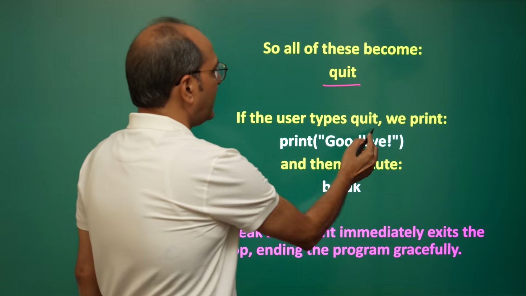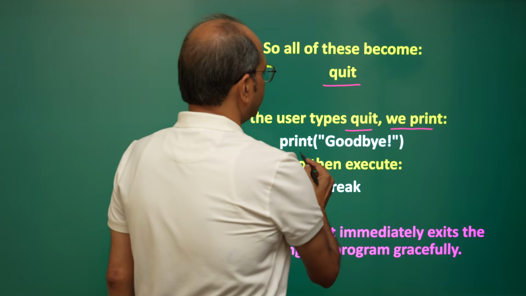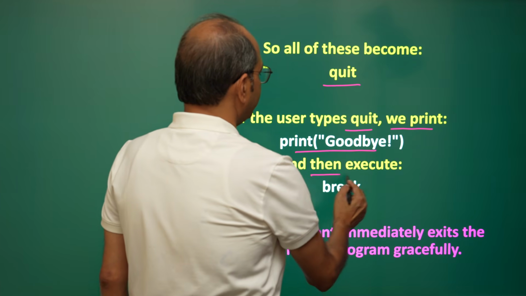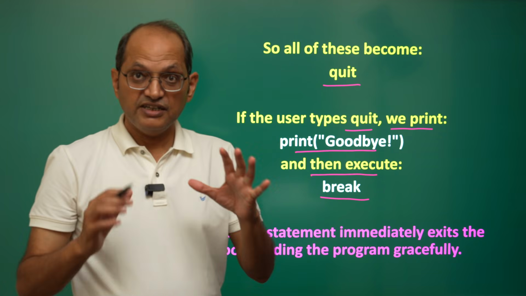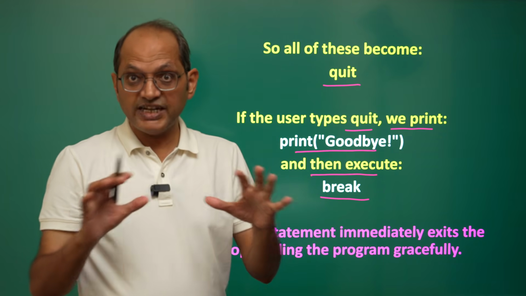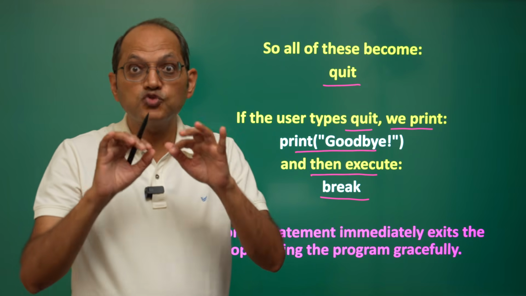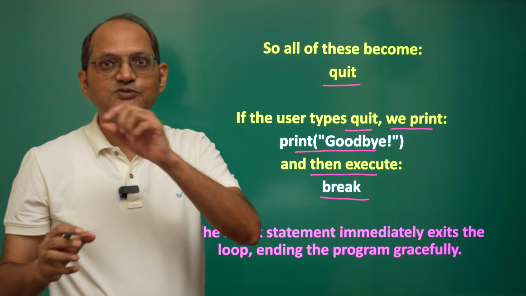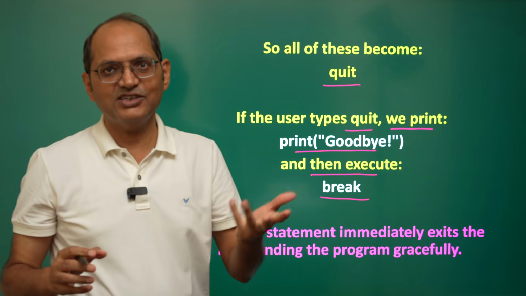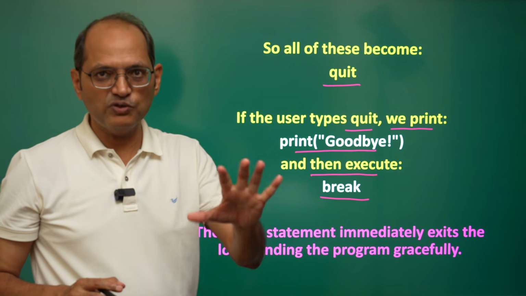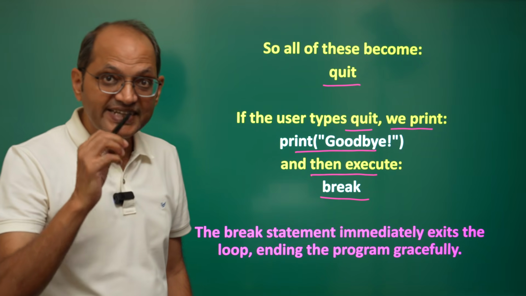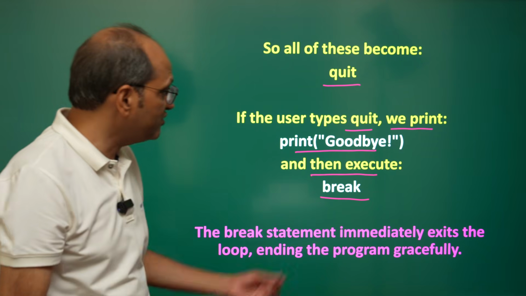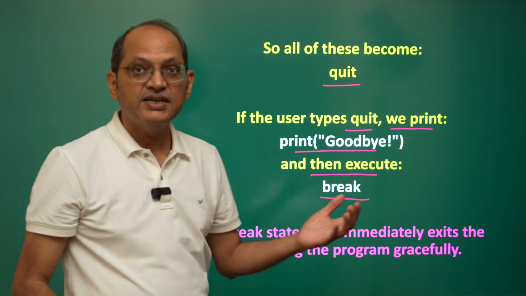If the user types quit, we just print goodbye and then execute break. If the user doesn't type any question, rather types quit, then we just print goodbye because it is a good answer to give. We say goodbye and execute a particular statement in Python known as break.